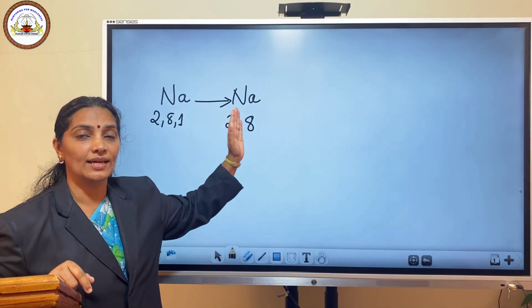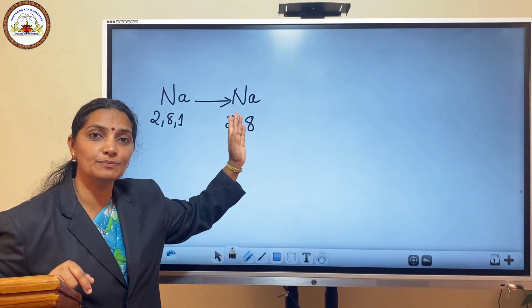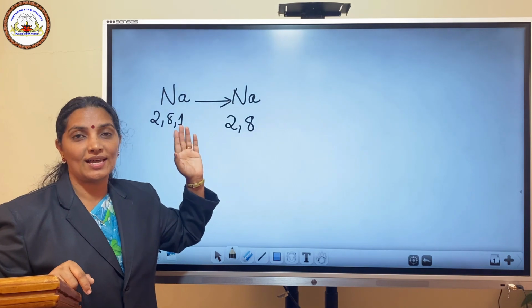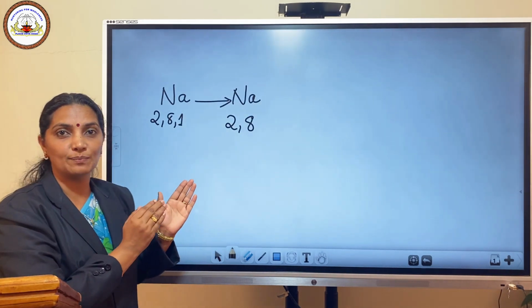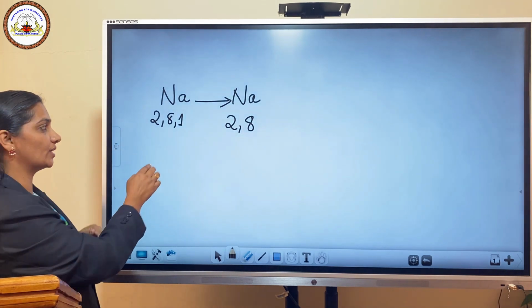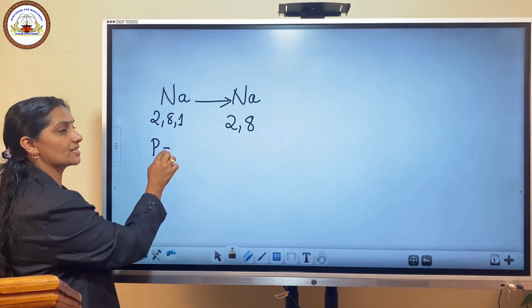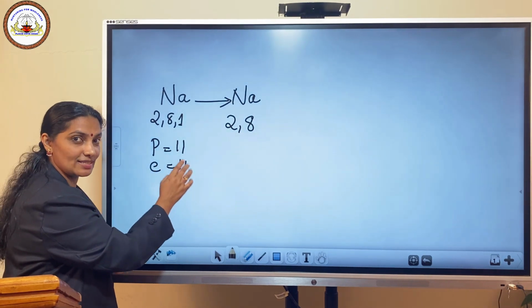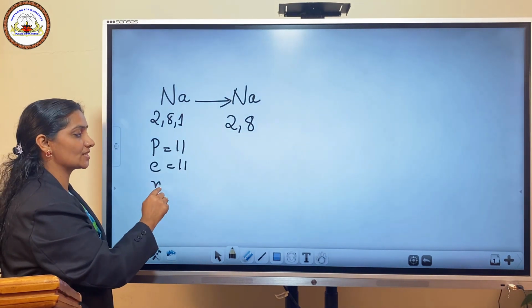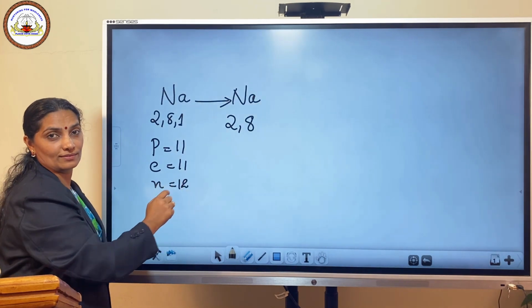We know that an atom has an equal number of protons and electrons. As a result, they are electrically neutral. Consider the number of protons, electrons and neutrons in the sodium atom. Protons is equal to 11, electrons is equal to 11, the same number. Then neutrons is equal to 12.